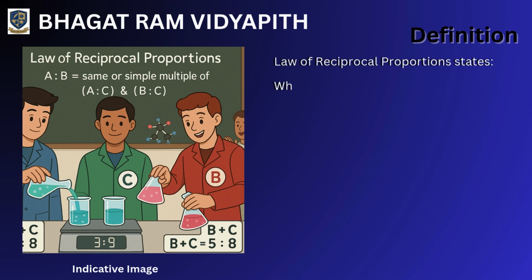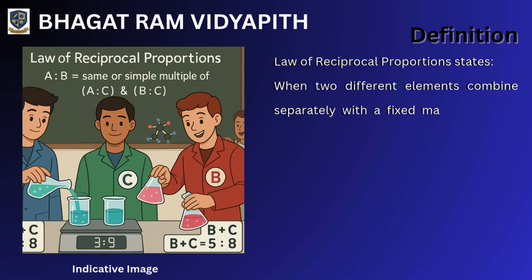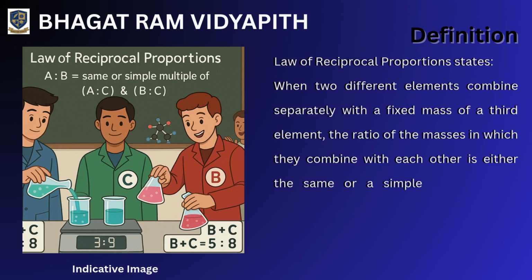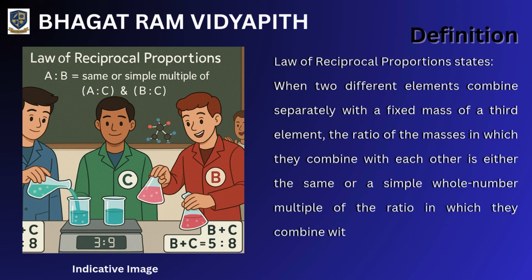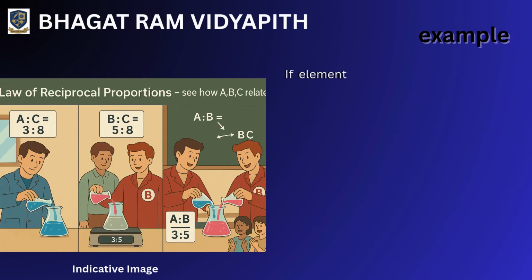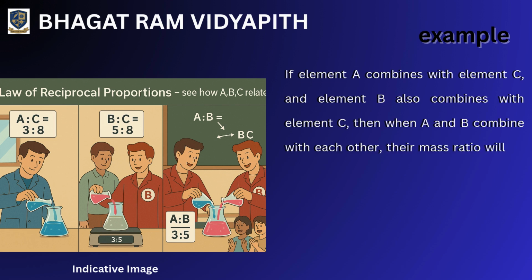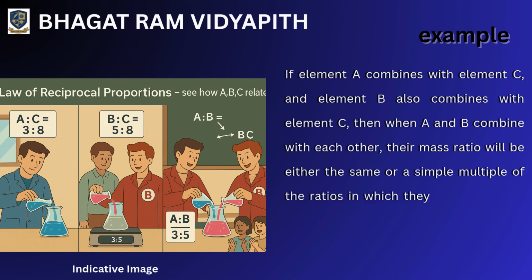Definition. The law of reciprocal proportions states: when two different elements combine separately with a fixed mass of a third element, the ratio of the masses in which they combine with each other is either the same or a simple whole number multiple of the ratio in which they combine with the third element. If element A combines with element C and element B also combines with element C, then when A and B combine with each other, their mass ratio will be either the same or a simple multiple of the ratios in which they combined with C.